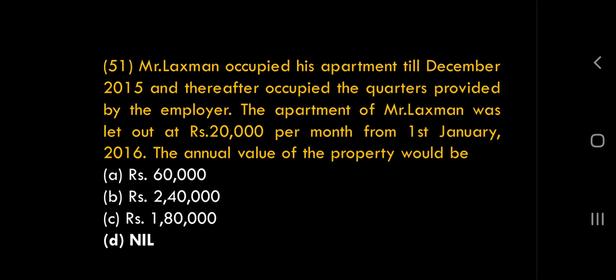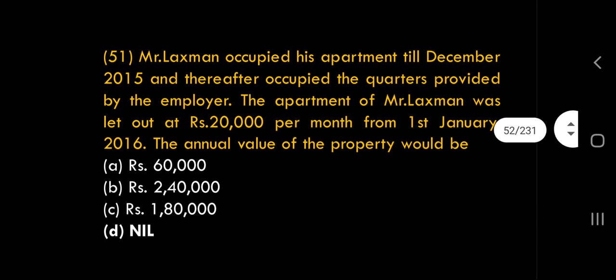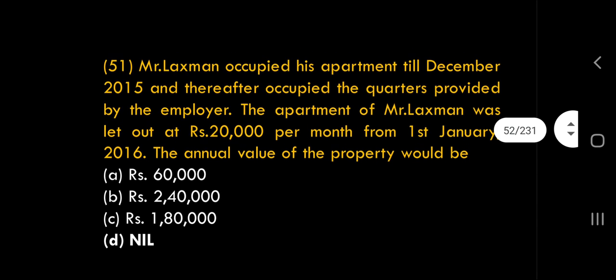Till December, Lakshman was staying in the house, and after December, it was let out for 20,000. That means in our financial year, January, February, March, 3 months, 20,000. So at 60,000 rent, it was let out from 1st January. Correct. The annual value of the property would be.